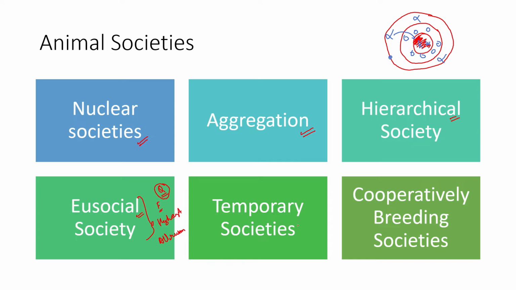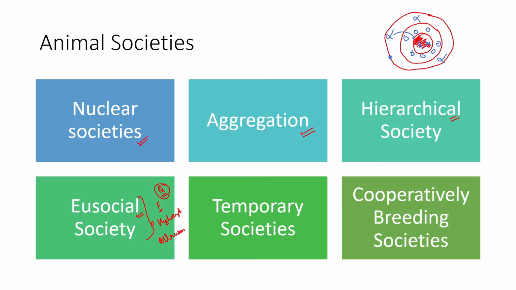Then there are temporary societies or temporary groups, which are seen in the form of coalitions. You can observe that multiple dogs form coalitions in breeding periods, as well as sometimes in foraging periods. They form temporary societies for mating and grouping, and after the task is done, they move out. The difference between aggregation and temporary societies: aggregation is larger in numbers and usually not directed, whereas temporary societies are more directed, function together for a particular period of time, and then move out. Even some functioning societies take in other members temporarily and then move out after the task is done.